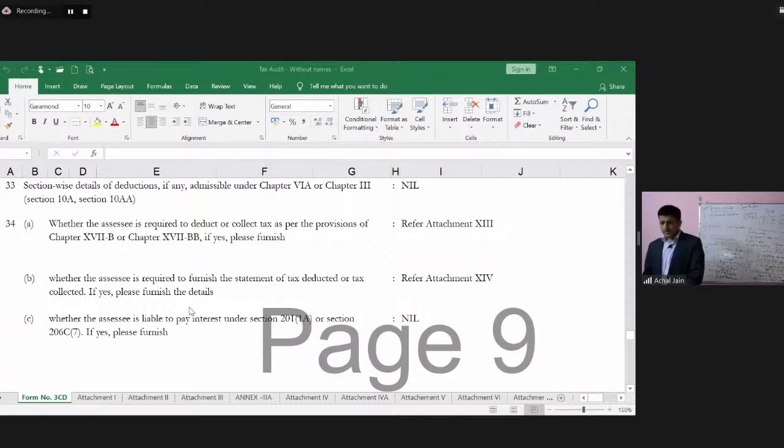Then Sumit's next query is, he's saying since that amount relates to MSME, it has to be, so I think he was talking about the response. Okay. And as regards these clauses, etc., I'll get back to you towards the end of the session. Okay, so we can now move further on to the requirements of tax audit.